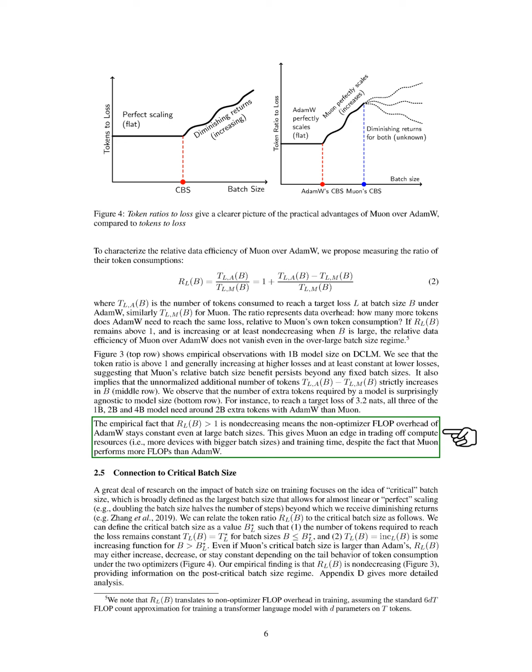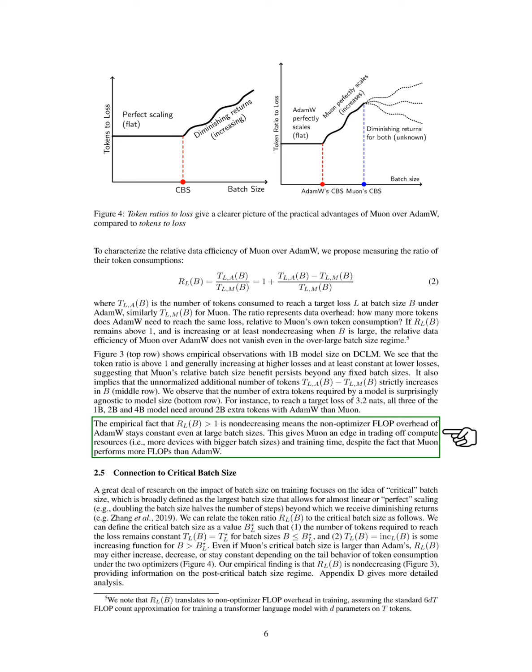Finally, we connected our findings to the concept of critical batch size, which is the largest batch size that allows for nearly perfect scaling. We defined the critical batch size as the point where the number of tokens needed to reach a loss remains constant for increasing batch sizes.